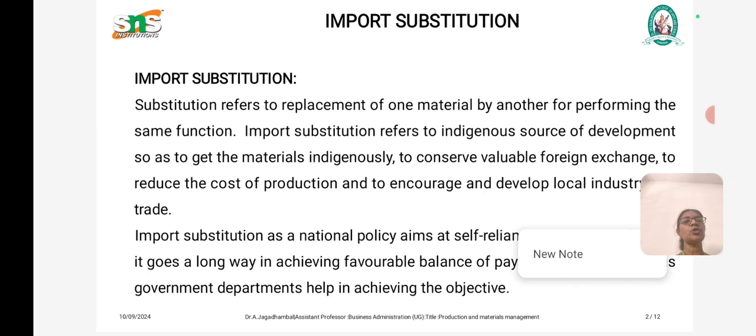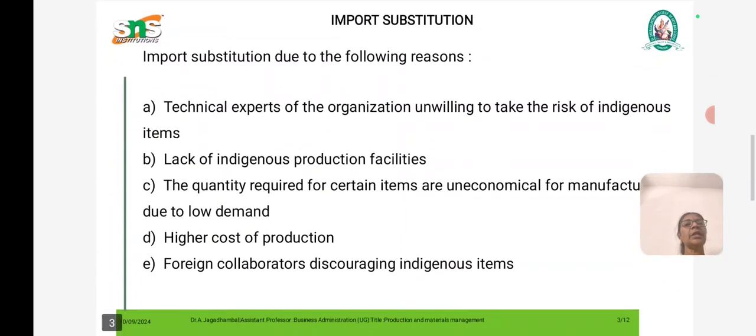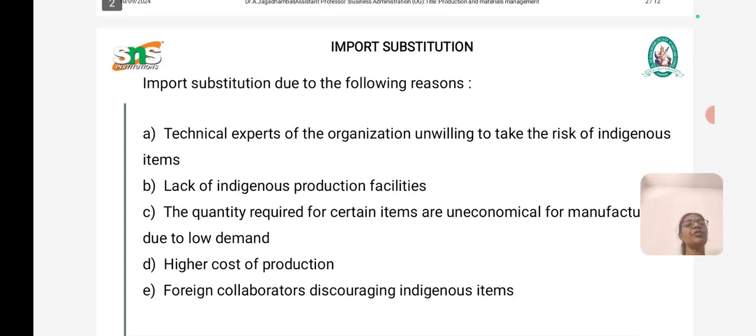Import substitution as a national policy is about self-reliance. It goes a long way in achieving a favorable balance of payments. Government departments help in achieving the objectives. Import substitution is carried out for the following reasons.